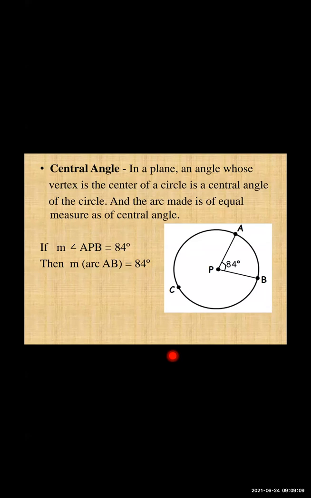If the angle is 90, then the arc is also 90. If the angle is 65, then the arc is again 65. Whatever the angle at the center, that same value is the value of the arc formed there. If we join the center and the points, PA and PB, then whatever portion is created, that angle is 84 and the same value is of that arc AB. So this is your central angle.